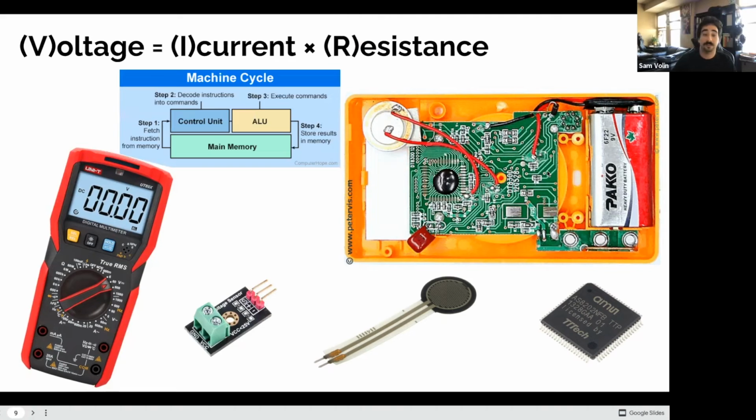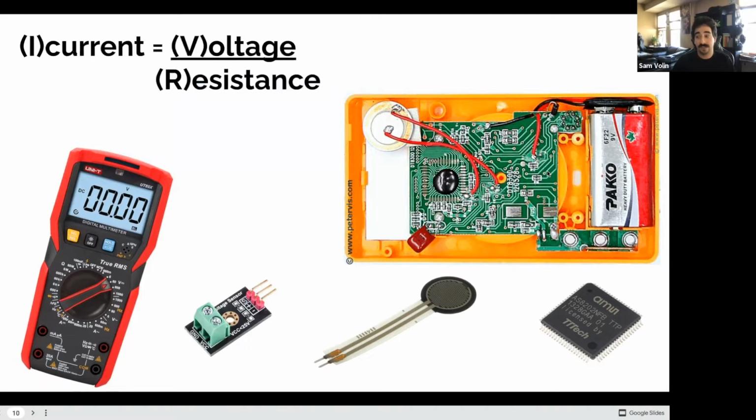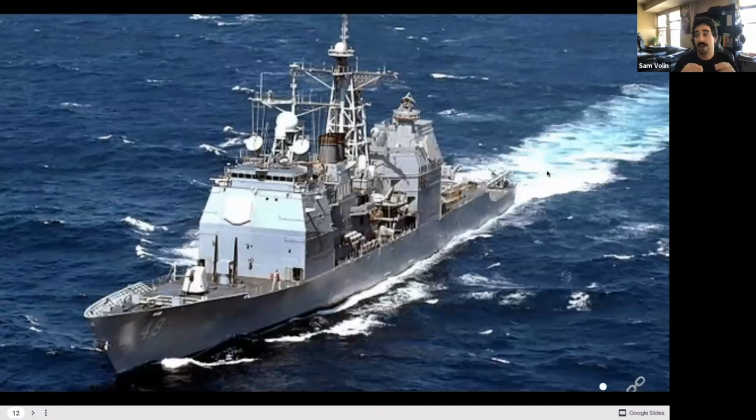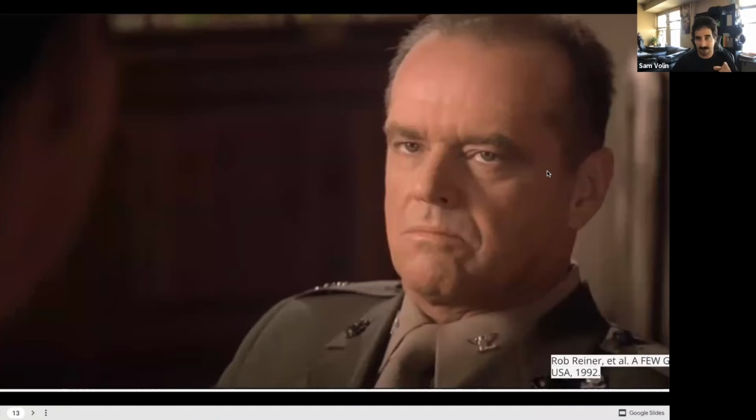And you already have the measures for voltage and resistance. V equals IR. So if you want to measure the current of the wire, then you would divide voltage by resistance, and kaboom, you have made the most famous error in all of mathematics: divide by zero. For whatever reason, you risk a stupid explosion if your denominator is zero. And for real, this has once halted the operations of a US naval battleship in the 70s, causing the ship's propulsion systems to fail, making the US Navy very suspicious of uncommon denominators.